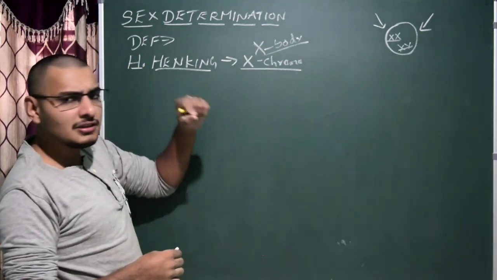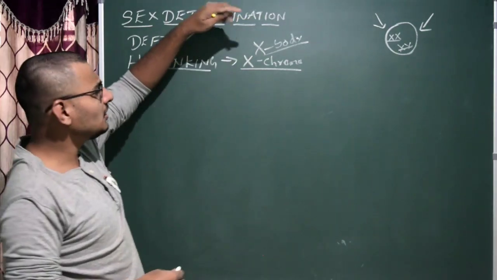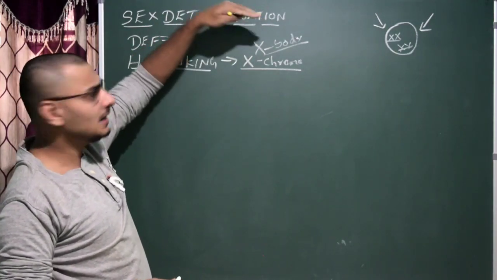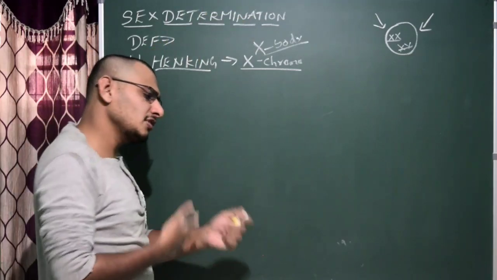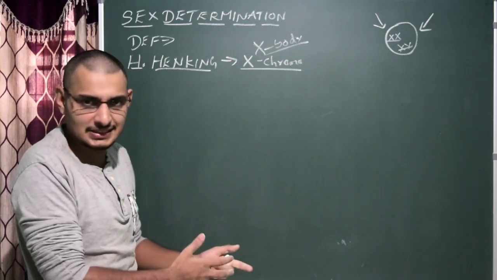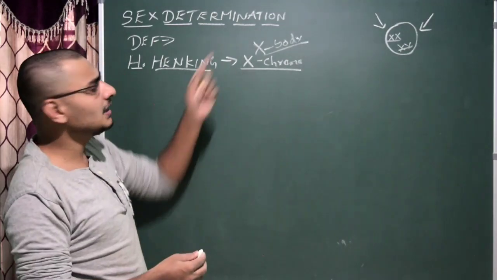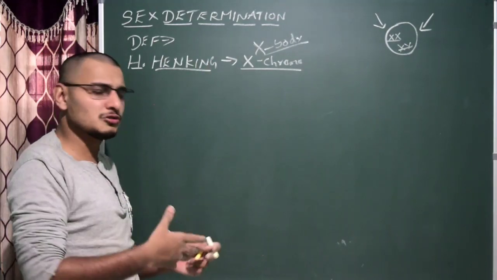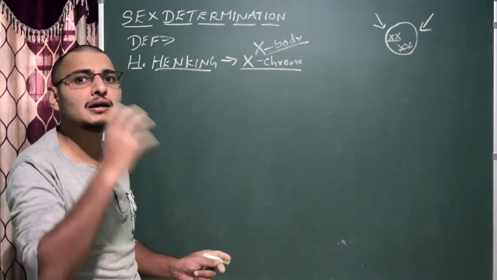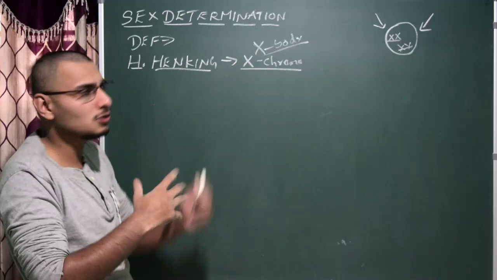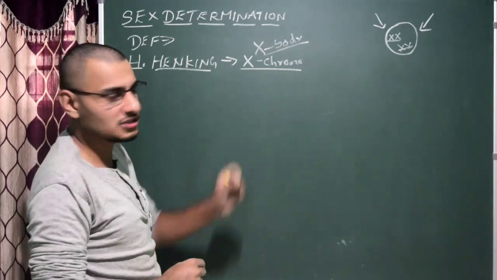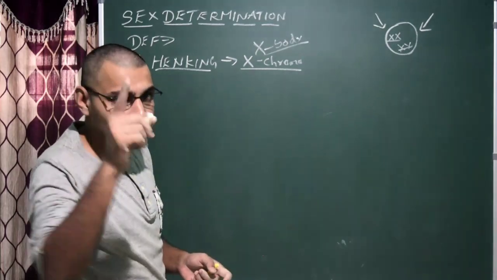After that he conducted a cross and was surprised to see that the sperm which contained the X body, after fusion, resulted in the formation of a female insect. The sperms which did not contain the X body, when fused with the ovum, resulted in the formation of a male insect. That led to sex determination. Please remember H. Henking, the scientist who discovered the X chromosome in insects.